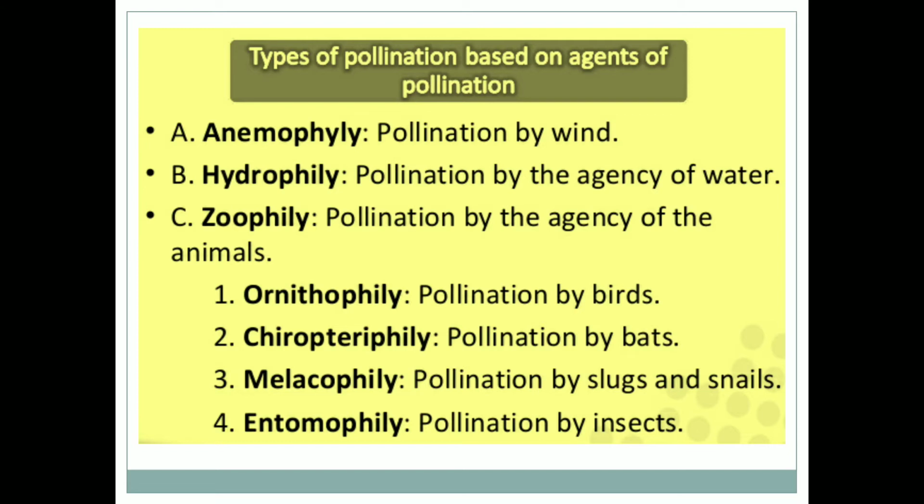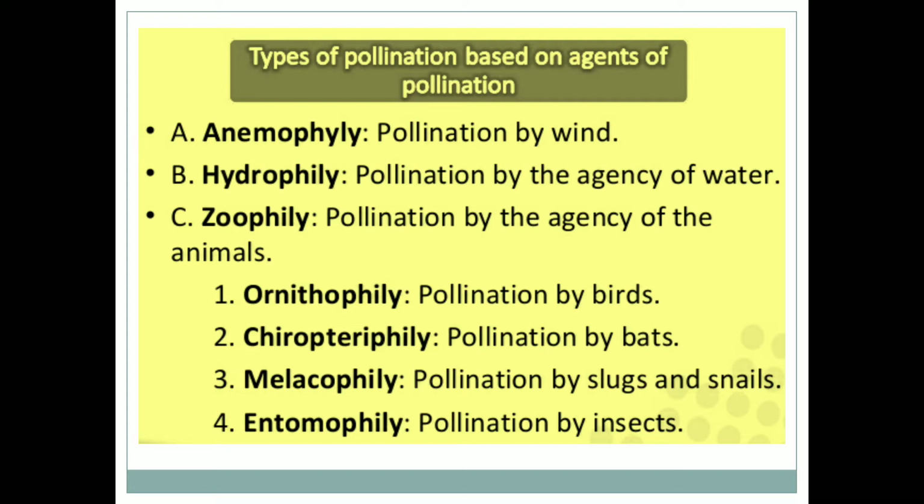Based on the agents, there are different kinds of pollination. If the pollinator is wind, we call the pollination anemophily. Don't get confused: anemo doesn't mean animals, it means wind. Animal pollination we call zoophily.